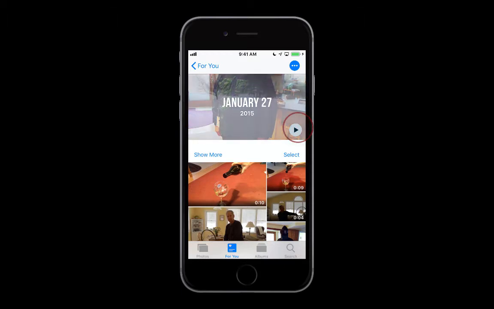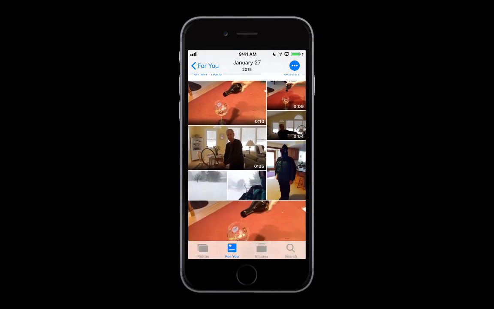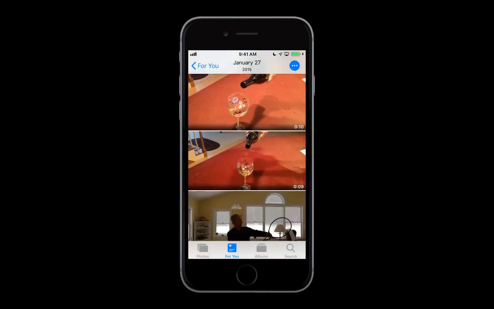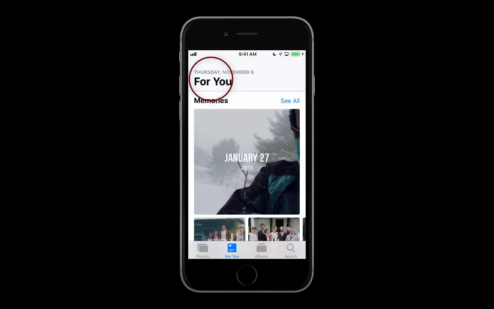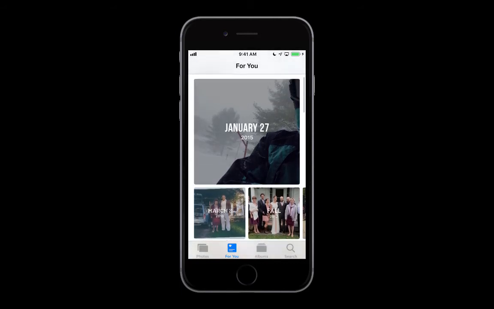And then, as I said, these are all editable. I can add photos, I can take photos out, I can add music, change music, make it longer, make it shorter. That's the For You section in iPhone iOS 12 Photos, the Photos app.